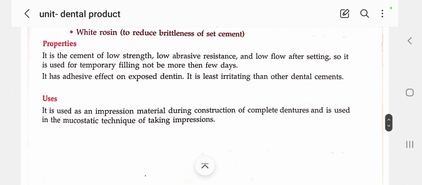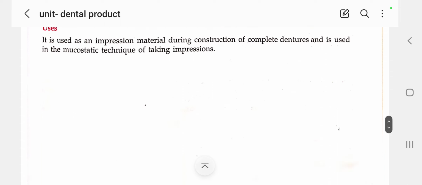So it is used as an impression material during construction of complete dentures, and is used in the mucostatic technique of taking impressions. That means it is used as an impression material during construction of complete dentures, mainly for setting artificial teeth, and also in some mucostatic techniques for taking impressions.